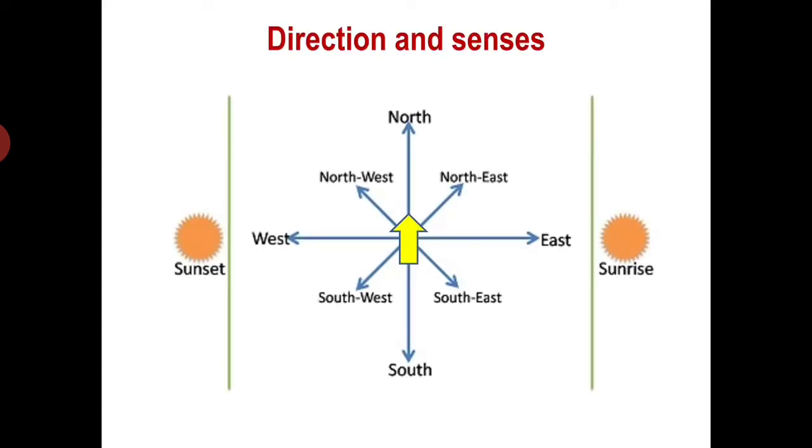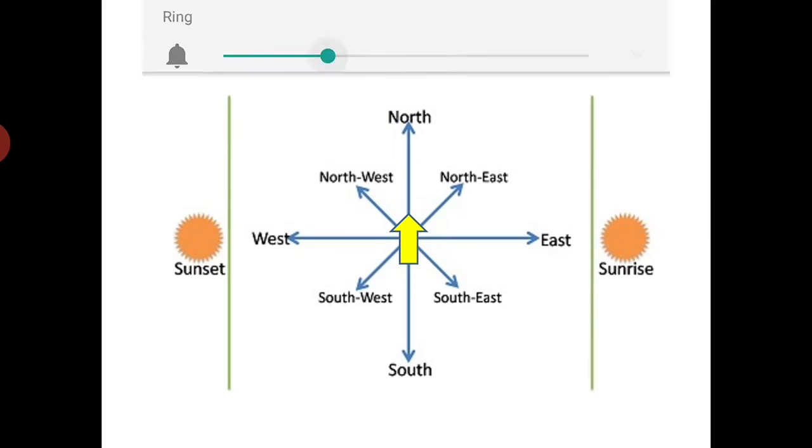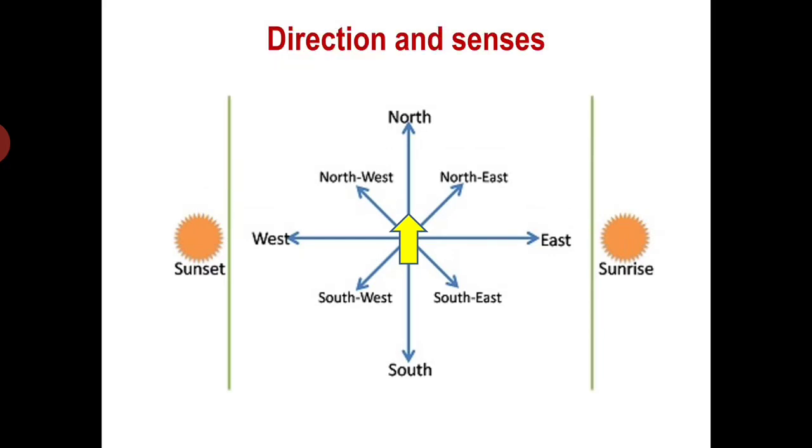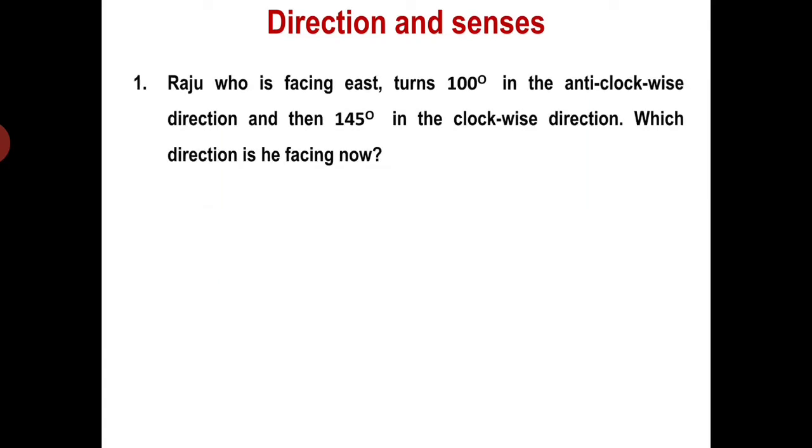You must first remember this figure. This is the figure of directions. The top of your page would be north, the bottom of your page would be south, the left of your page would be west, and your right side of the page would be east. Please remember this orientation, and also remember that the sun rises from the east and it sets in the west. This is required because you are likely to go wrong under time pressure, and it can so happen that you may attempt it wrongly.